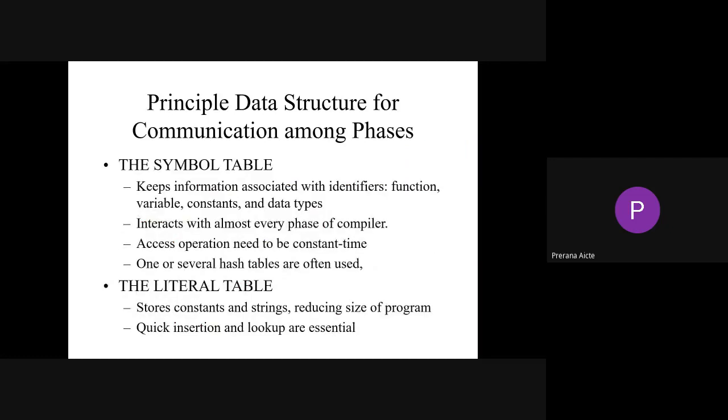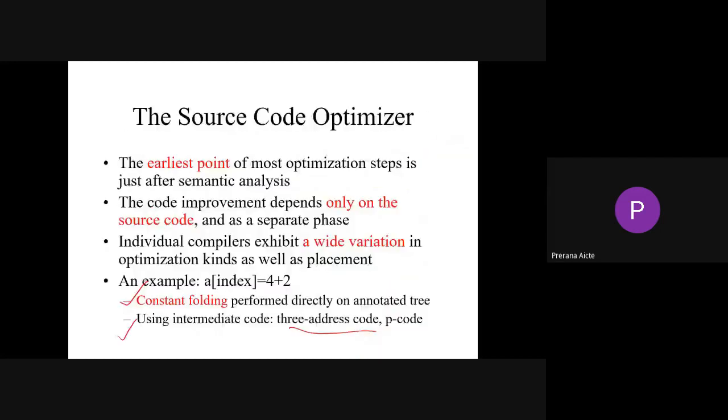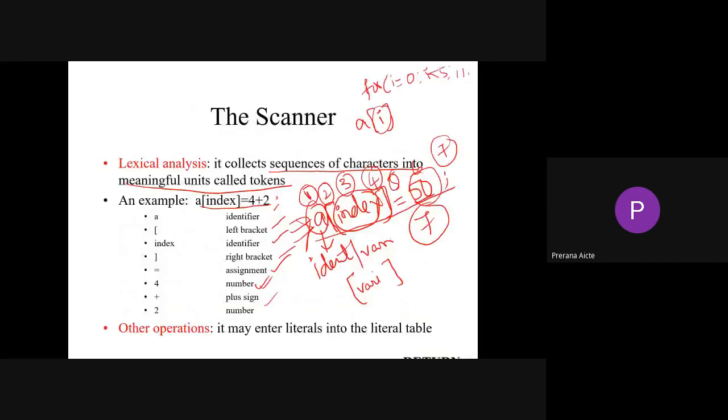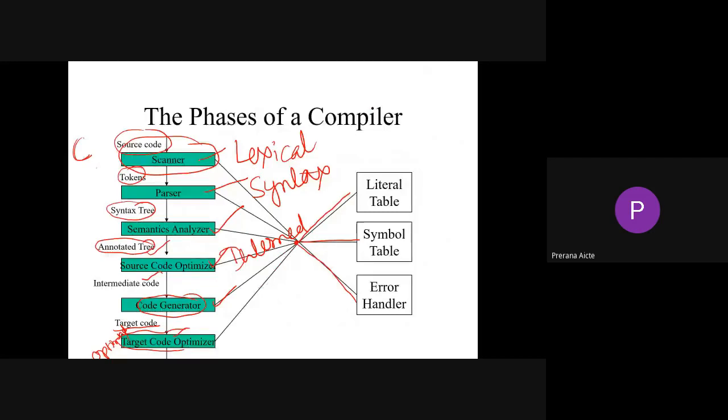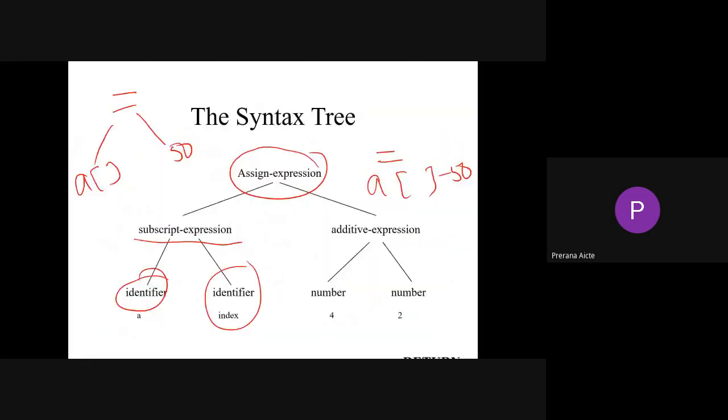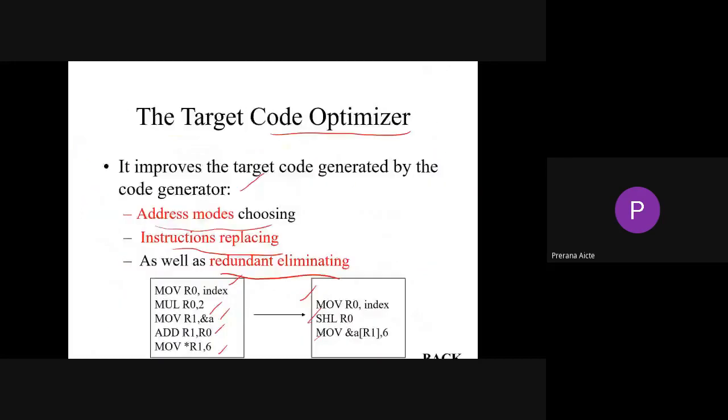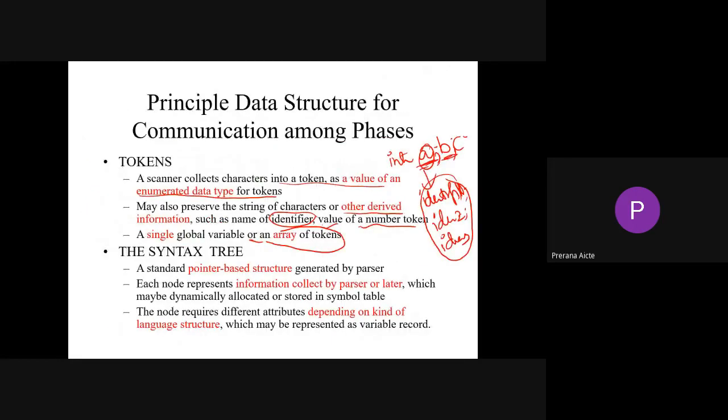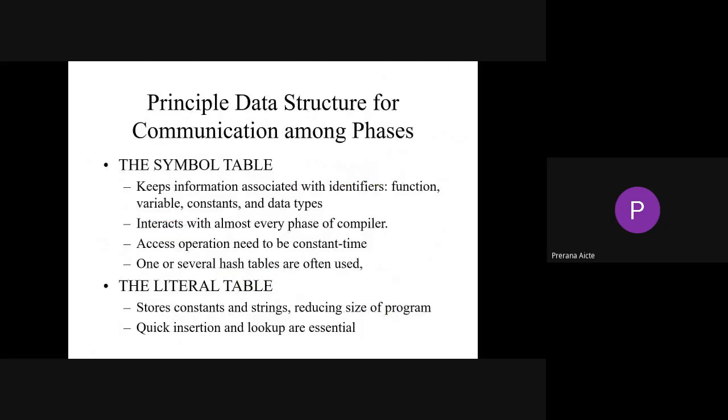And I already said, all the phases of the compiler are directly related to the literal table, symbol table and error handler. So the symbol table is also a type of data structure where it can store each and every individual point about your program. It keeps information associated with the identifiers, functions, variables, constants and data types. So what you kept in your program will be stored inside your symbol table. So it interacts with almost every phase of a compiler. So access operations need to be constant time and it will be updated in your symbol table.